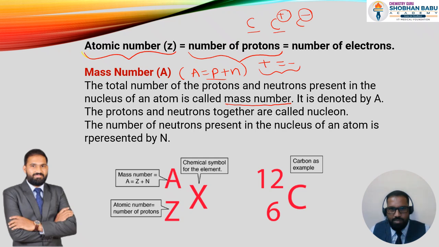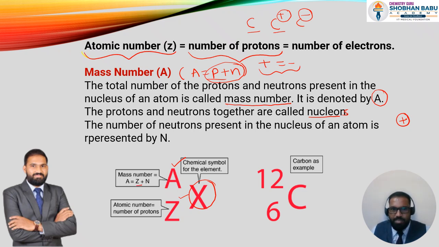It is represented with A. Since the protons and neutrons are present together in the nucleus, these two together we also call nucleons. The number of neutrons is represented with N. This is how we represent the atom: A represents the atomic mass, and Z represents the atomic number.